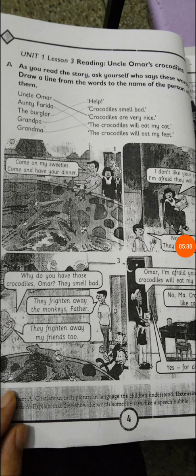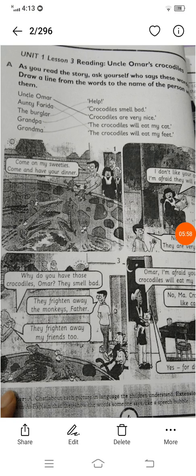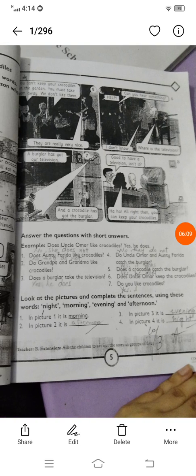Umar, I am afraid your crocodiles will eat my cat. No, Ma, crocodiles like cats. Yes, for dinner. Then Mama said to Umar, I'm afraid your crocodiles will eat my cat, and she has a cat in her house. And then he said that no, Ma, crocodiles like cats. They do not eat the cats. Yes, for dinner. Now you can come to the next page.